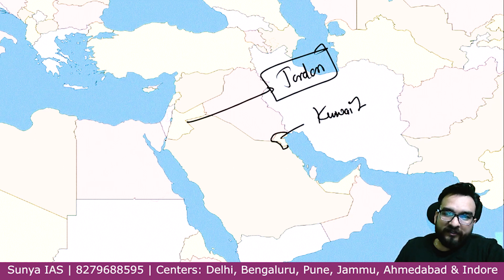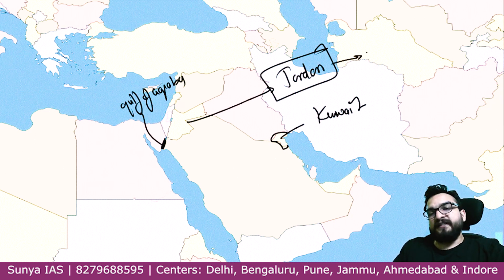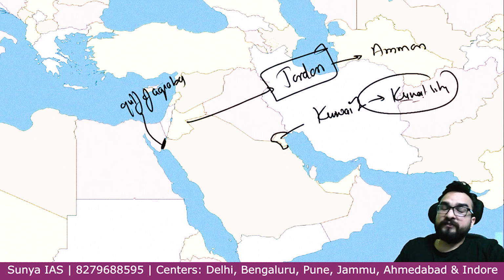Is Jordan touching the Red Sea? Yes, because over here this particular part is known as the Gulf of Aqaba, and Aqaba is present in Jordan only. Jordan, basically, the capital is Amman. Okay, Kuwait is Kuwait City. Check once, if I miss any country's capital, you have to check it.